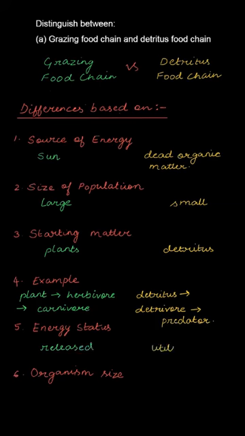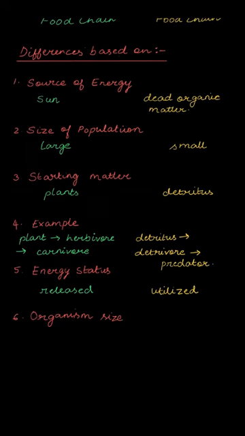Energy status की बात करें तो इस केस में energy release होती है, और इस केस में in the grazing food chain energy is released, and in the case of a detritus food chain energy is utilized. ठीक है. Why we say energy is released? Because photosynthesis होती है. Photosynthesis जब होती है तो glucose बन रहा है, that is consumed by all higher organisms, तो energy is released. जब detritus food chain की बात करते हैं तो dead organisms are being decayed, तो energy is being utilized. All right.